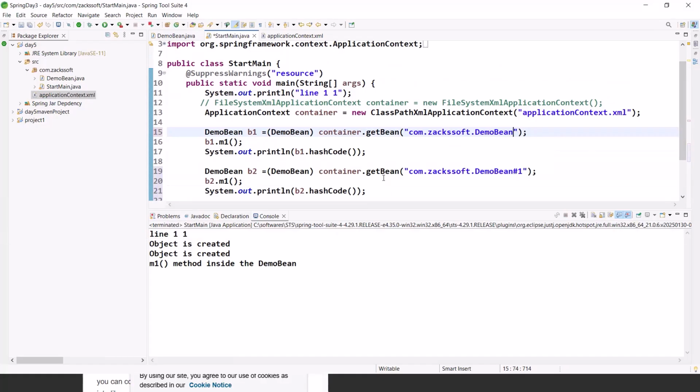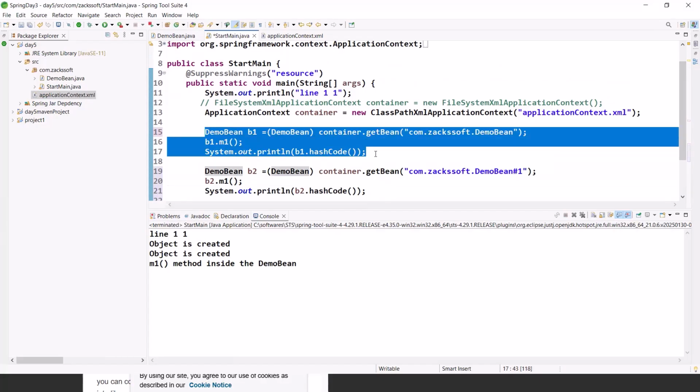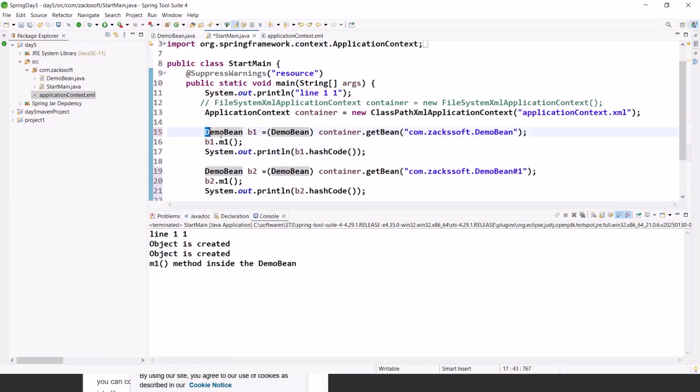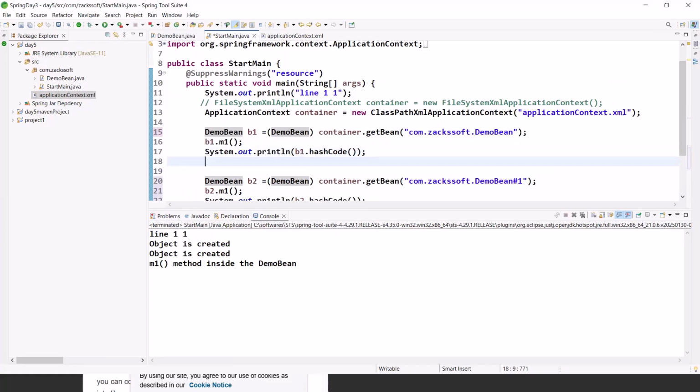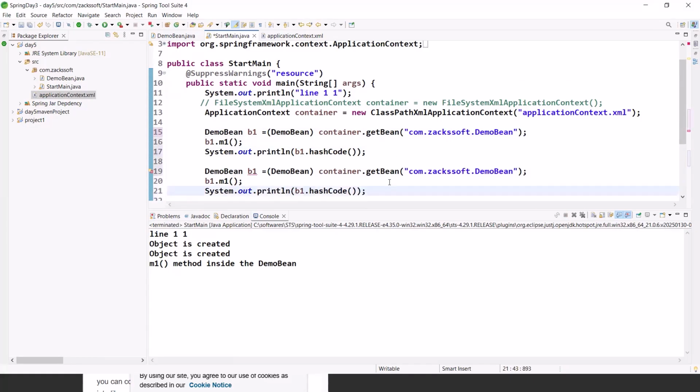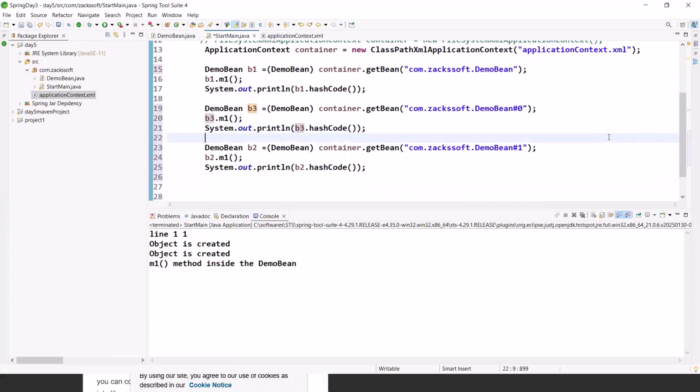Okay, let me show you all the things also. Just 1 minute. Control C, Control B. For example, number 0, like B3. So you will get the B3 hash code and the B1 hash code, both are the same, right? Yes or no?